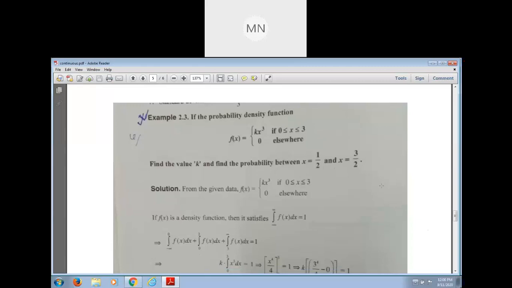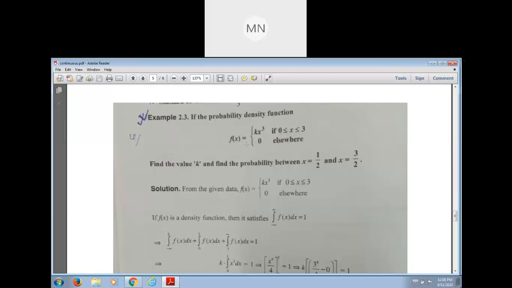After we use the property, see the definition of the function. In the definition, f of x is k x cube when x belongs to what? Closed interval 0 to 3.